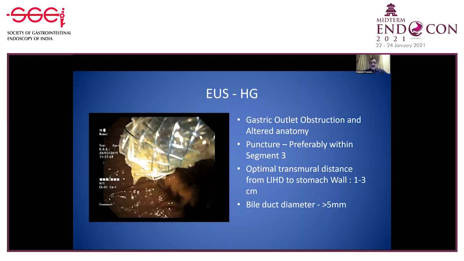As I mentioned earlier, the bile duct diameter should be sufficiently large so that a needle can stay and guide wire manipulation can be done, preferably more than 5 millimeters.